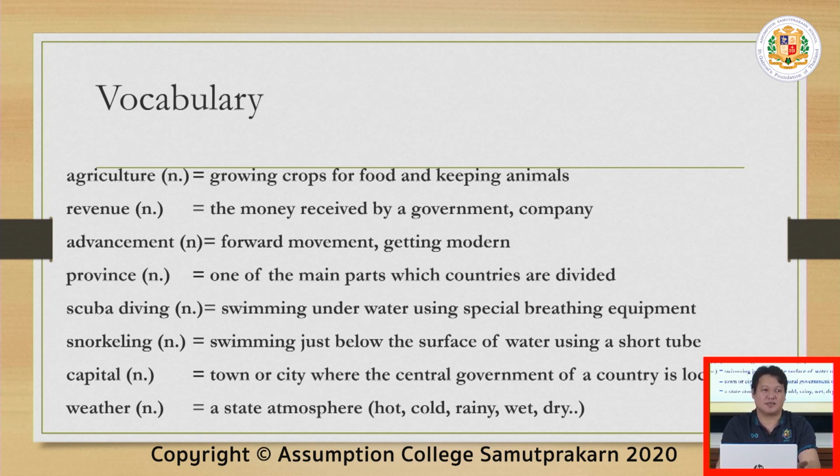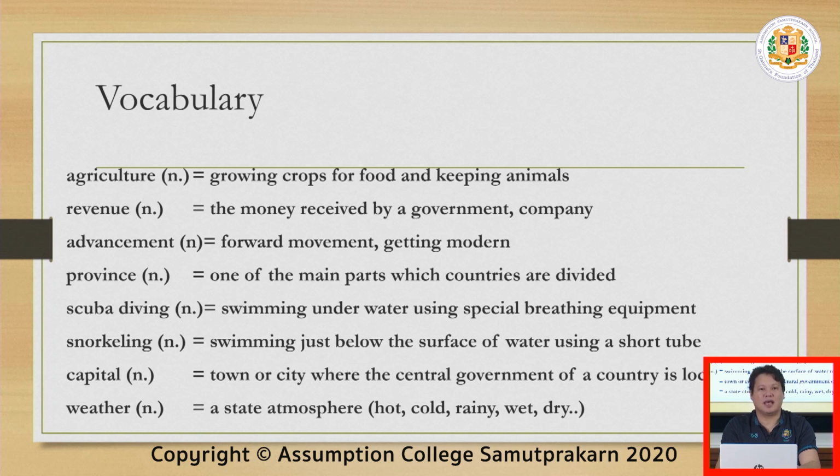We grow animals like cows, goats, sheep. Revenue. It is the money received by a government or a company so that the government can also give back services to its people.